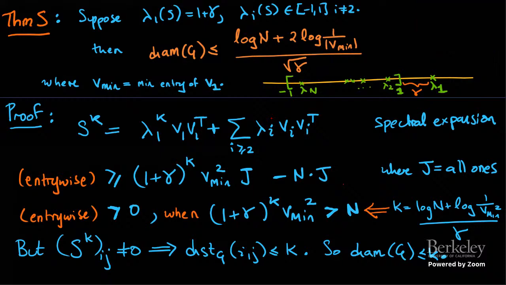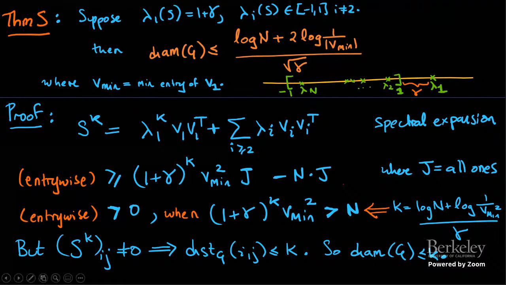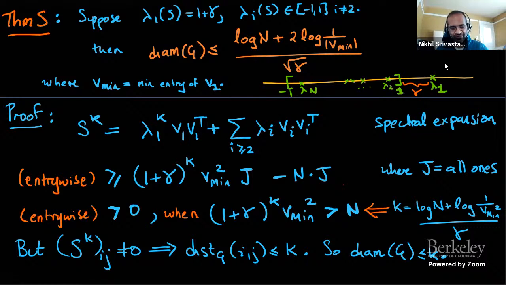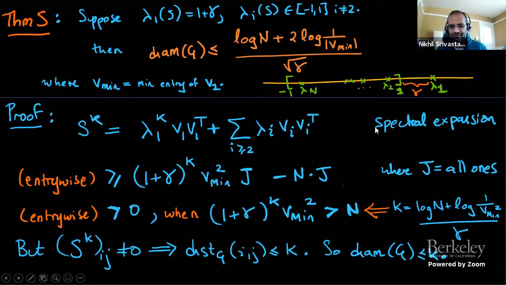So it seems like the first step you take can be quite loose, but I guess you can compensate by raising k to a larger power. So exactly, how loose is this? Taken all together, how tight or how loose is this bound? I mean, this can be very loose. It really depends on how well that eigenvector is. You have graphs where v min is exponentially small, so you can get very bad bounds on this.